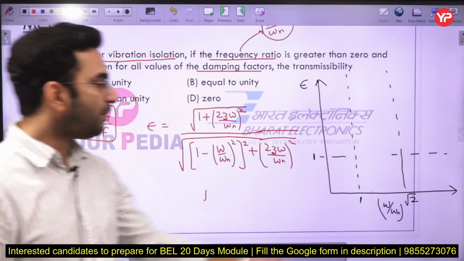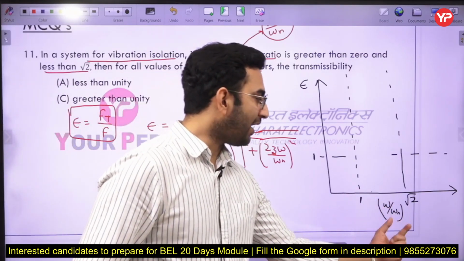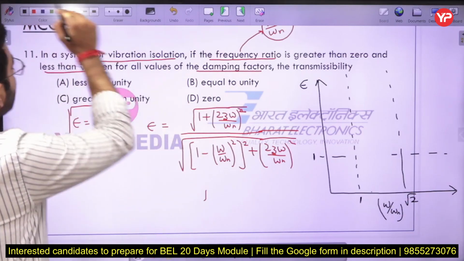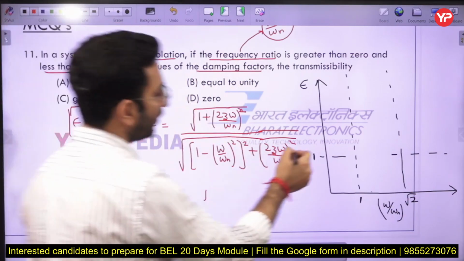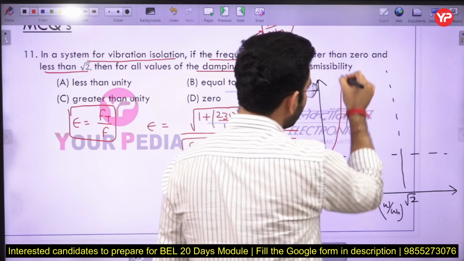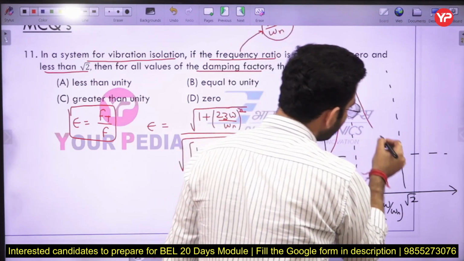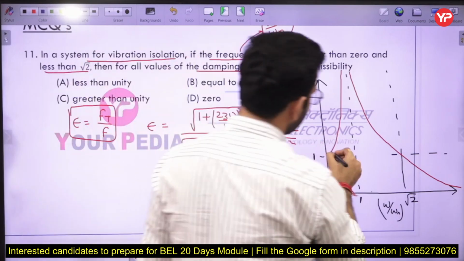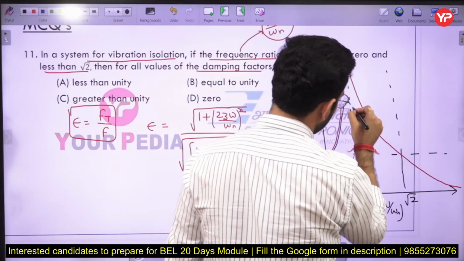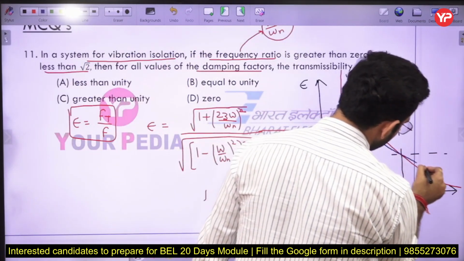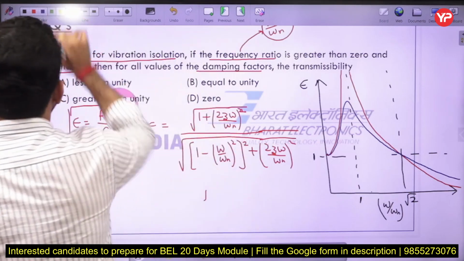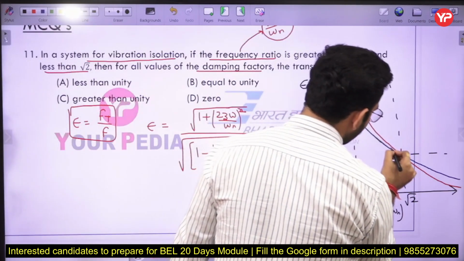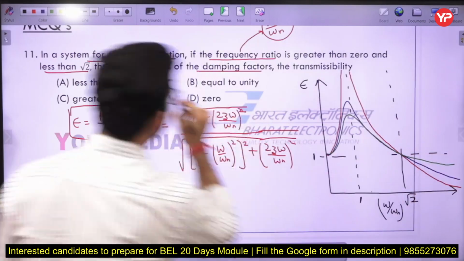That simply means the speed of the system is higher than the natural frequency of the system here. So in this case, the graph is plotted like this one. So just remember the graph is very, very important for you. Okay, just remember the graph here. See the colors of the graph very carefully. These are very, very important.